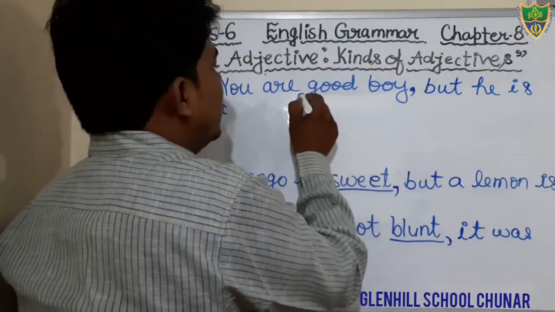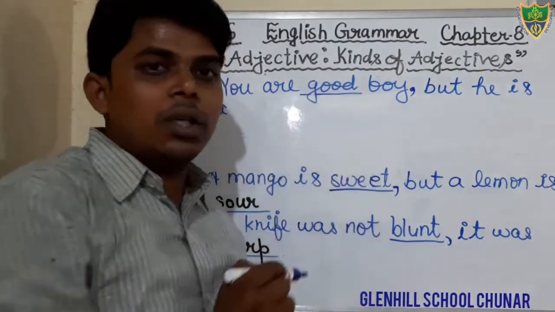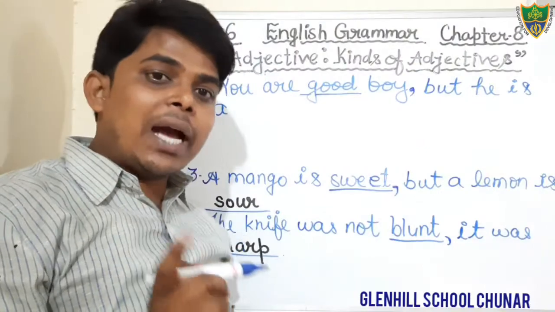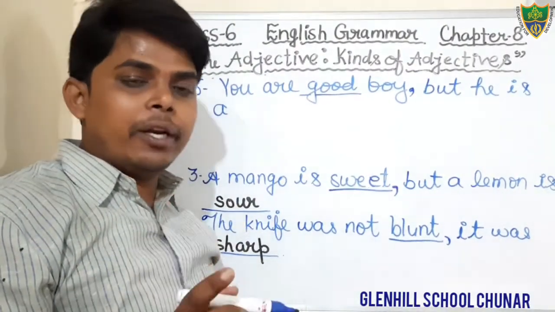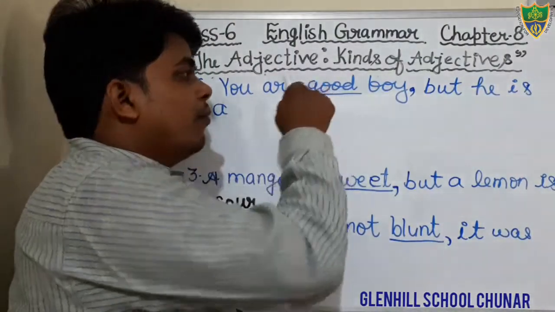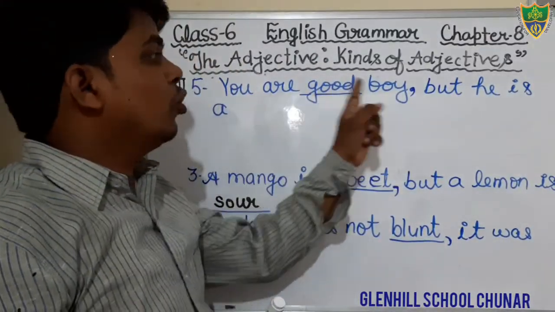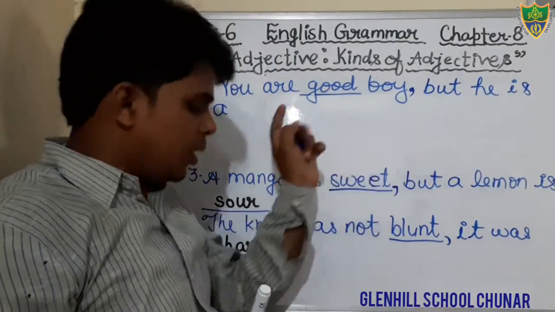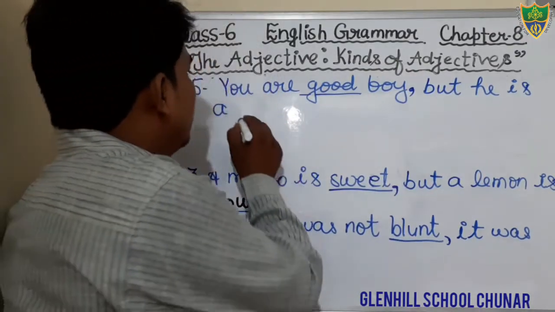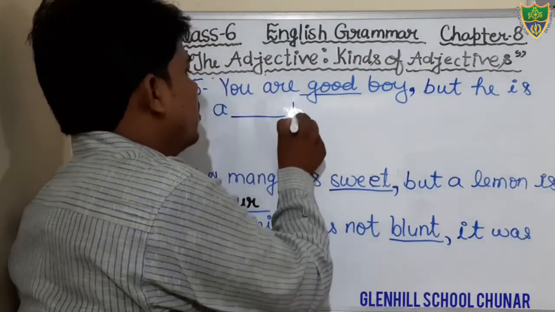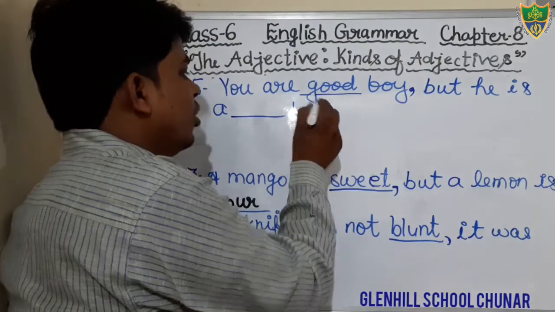It is highlighted, students. The word good is an adjective and it is highlighted, and you have to fill the opposite of good in the given blank. Just see. You are good boy, but he is a blank is given and there is word boy.